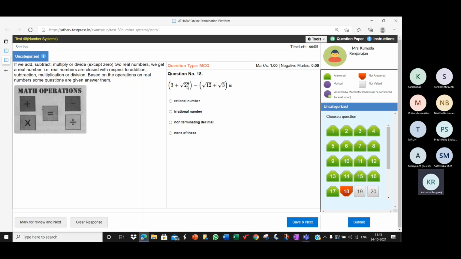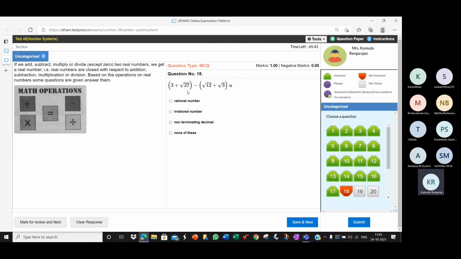So what is root 27 as a mixed surd? 3 root 3. Yeah, this is 3 root 3. And what about this? 2 root 3. So square root of 27 can be written as 3 root 3, and this one is 2 root 3.